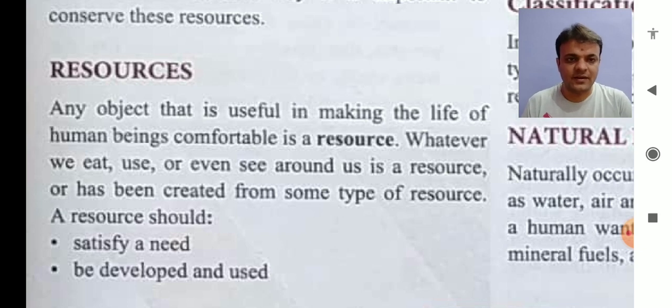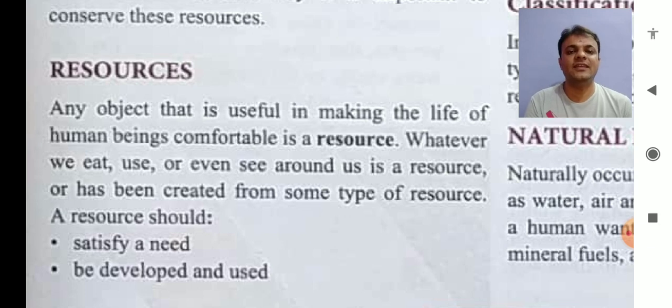Let us take an example. For example, if you are hungry, then food is your resource. If you want to watch some program, then TV is your resource. If you want to play, then toys and games are your resource.